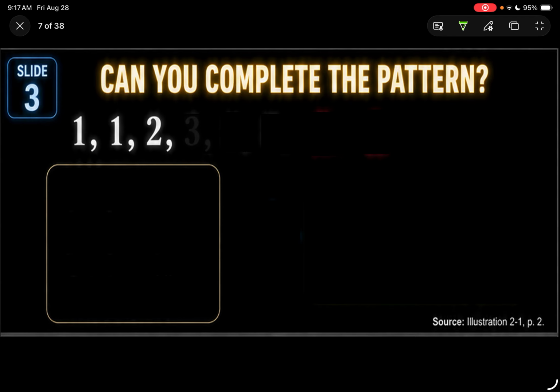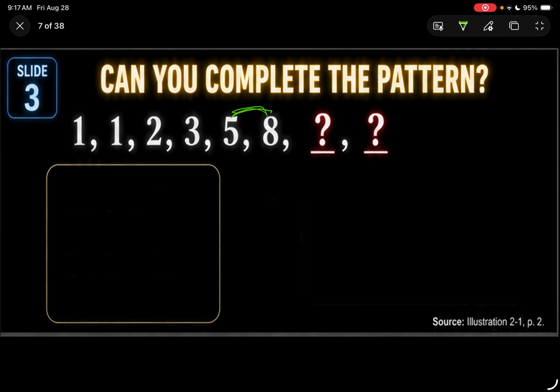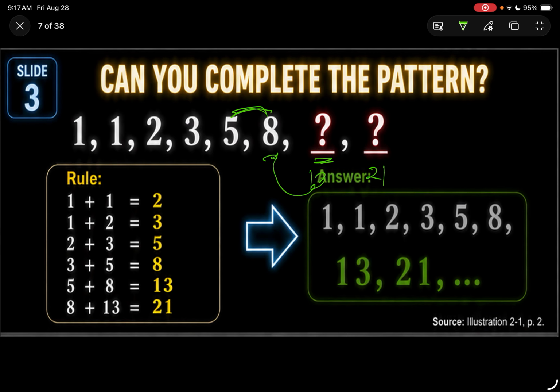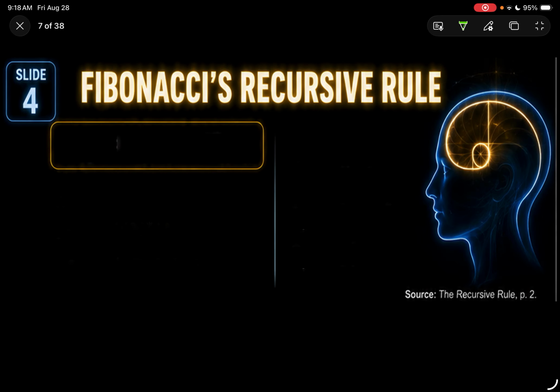So I know when you see these things, if you want to complete it, the missing number, for us to find that, we're gonna add 5 and 8. That is going to be 13, right? Then 13 plus 8, that is going to be 21. So that's the basic rule for us to complete this pattern. Okay, so the missing two numbers here are 13 and 21 by adding the previous and the second previous term.